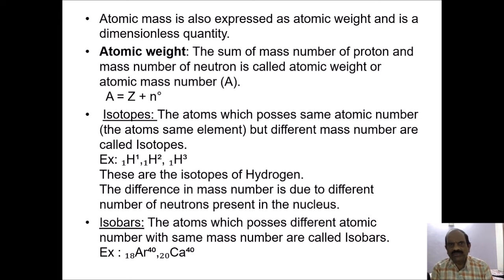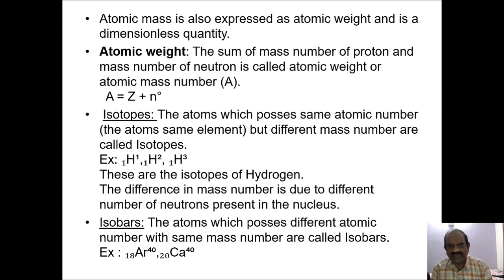Now there are some other elements which we call isotopes and isobars. What are isotopes? Isotopes are atoms of the same element which possess the same atomic number but different mass numbers.